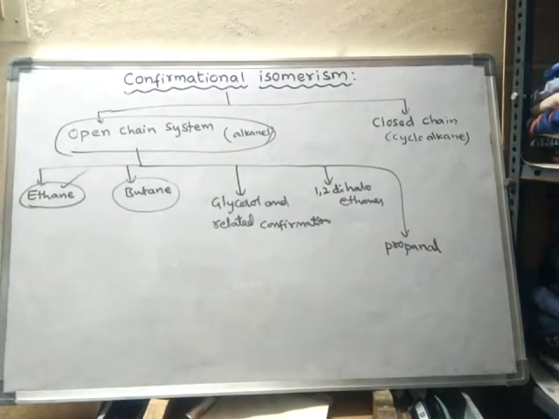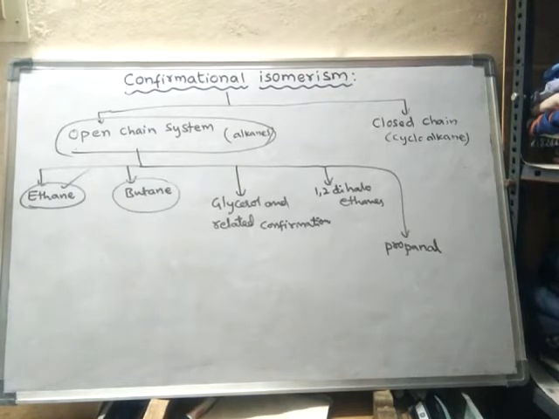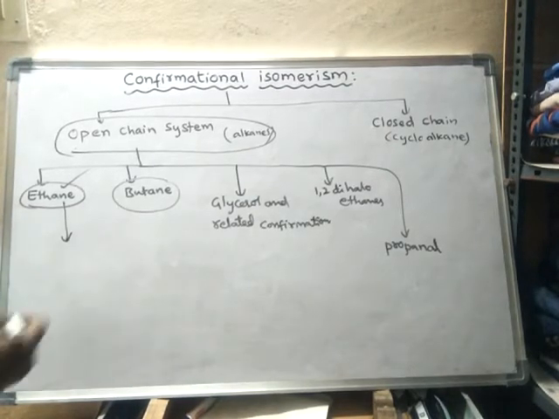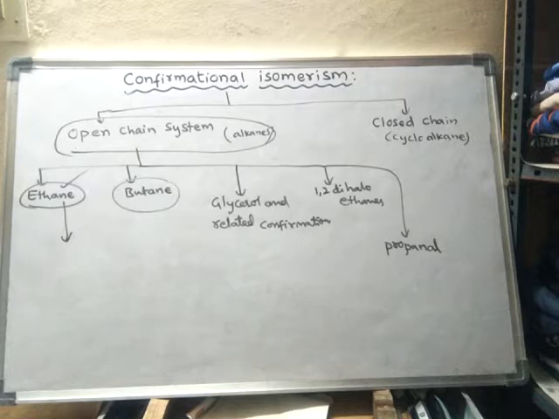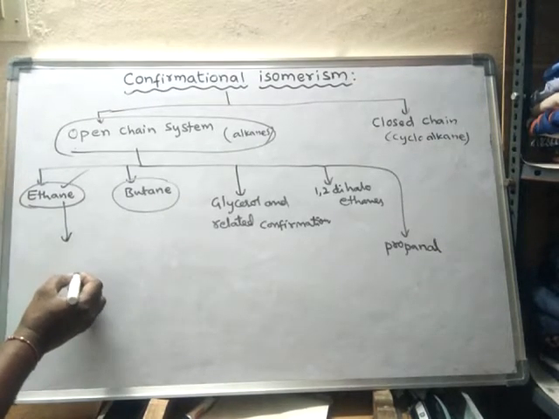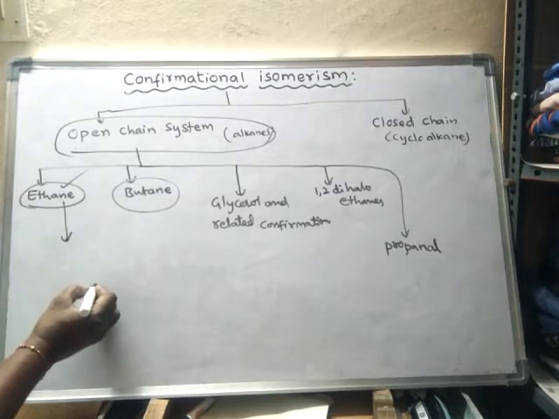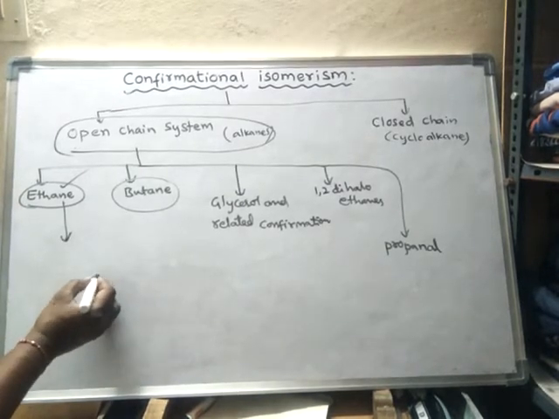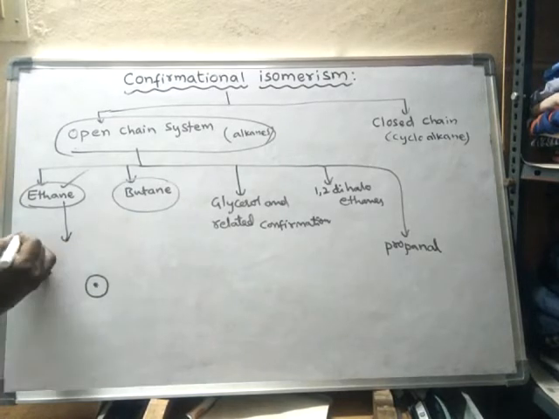Already we have seen the conformational isomerism in ethane, how it is. The conformation in which the torsional angle is 0 is said to be eclipsed. Here, this is the front carbon, this is the back carbon. Ethane means C2H6.